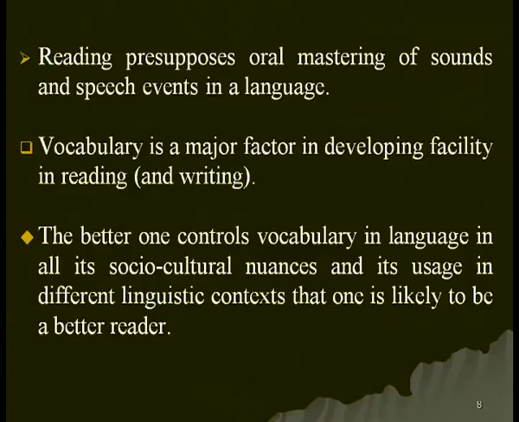Vocabulary is a major factor in developing facility in reading and also in writing. That means without vocabulary, without proper understanding of all the words, it is not possible for someone to read fluently. And as you know, there are generally two types of vocabulary. We talk about sight vocabulary, sight words, and the content words. Sight words are those for which you do not need to make much effort to read. They can be read easily. That means by looking at them, you can understand what they have been used for.